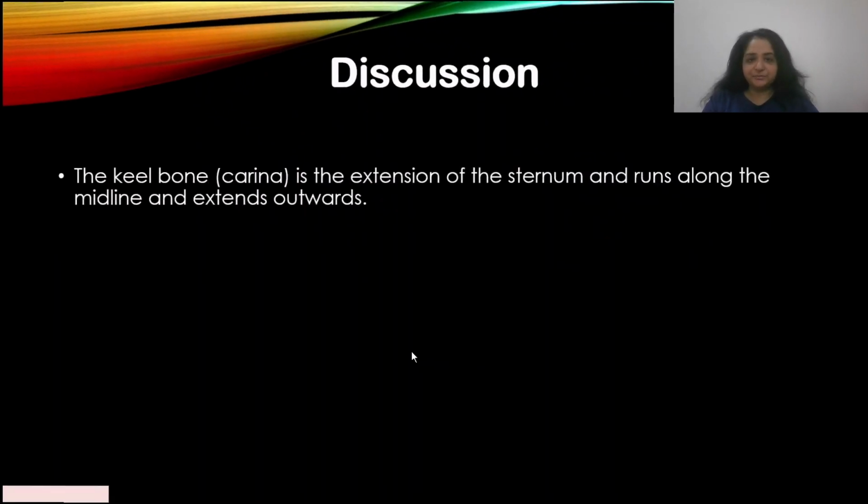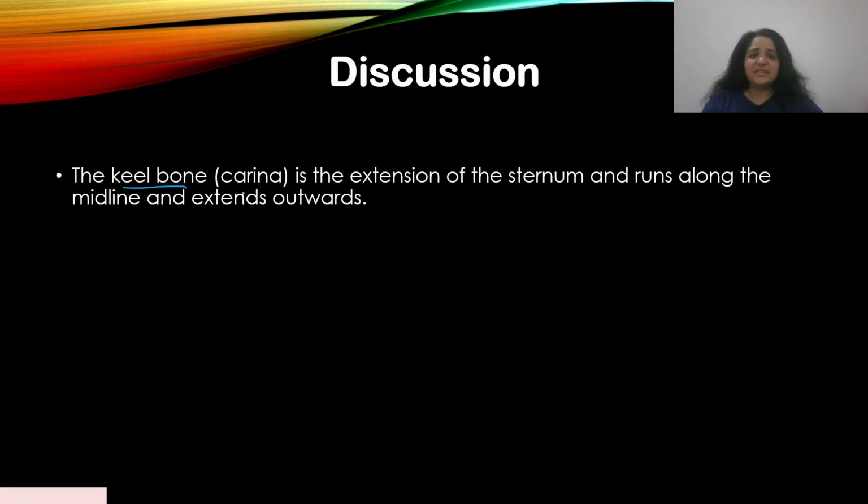Go to the discussion. There's a bone called the keel bone, also known as carina. It's the extension of the sternum and runs along the midline and extends outwards. If this was the body of the bird, I'm just showing the body part, the sternum is here, it extends downwards, and this supports the wings and feathers.